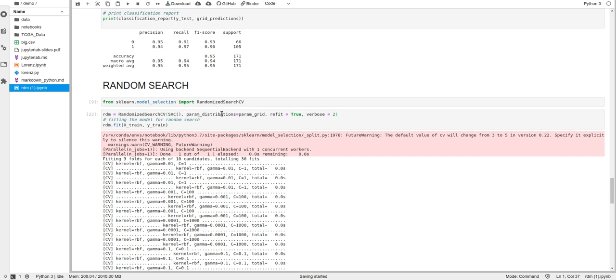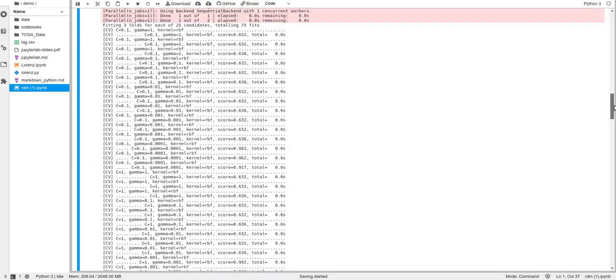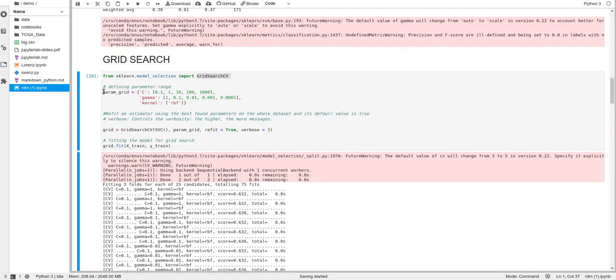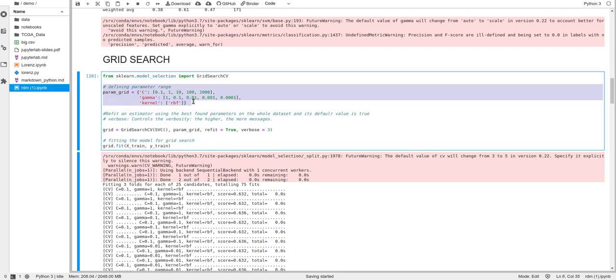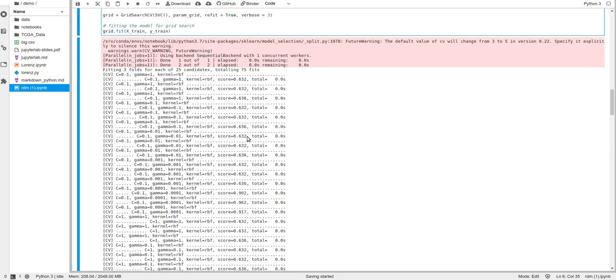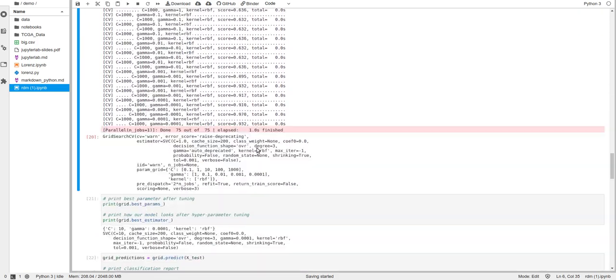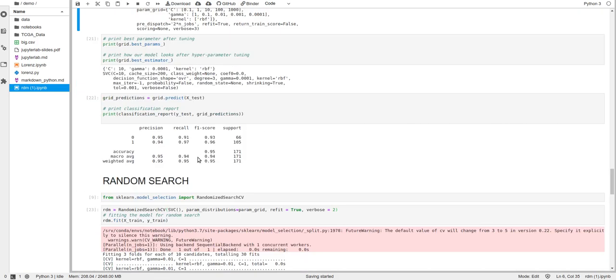We will assign the param grid, which we used as the grid value in grid search. Here these are the grid values. Wait, I will paste that in random search also, so it will be clear to you.